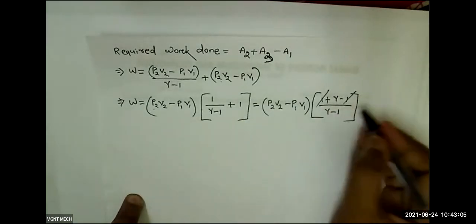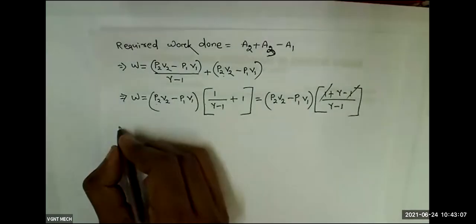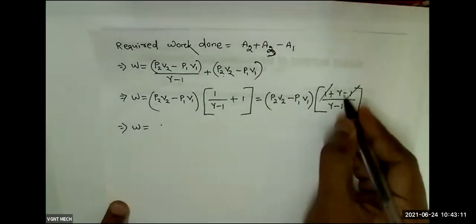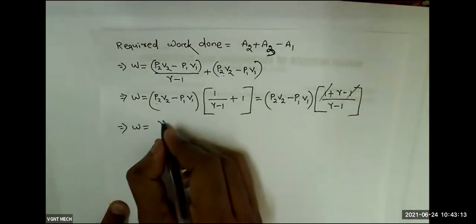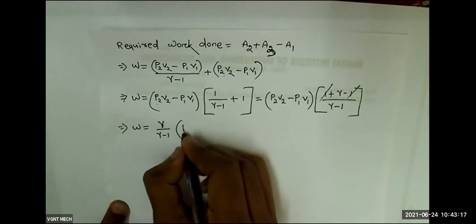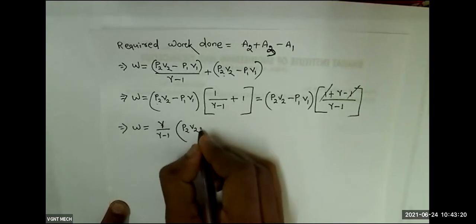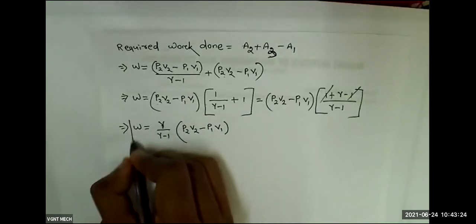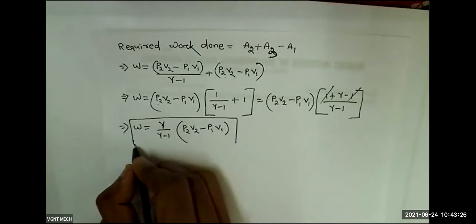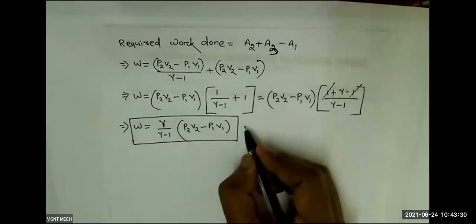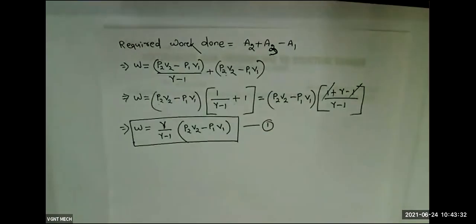So plus 1 minus 1 gets cancelled. Work done equals gamma by gamma minus 1 whole into P2 V2 minus P1 V1. You can do up to this and you will get full marks.